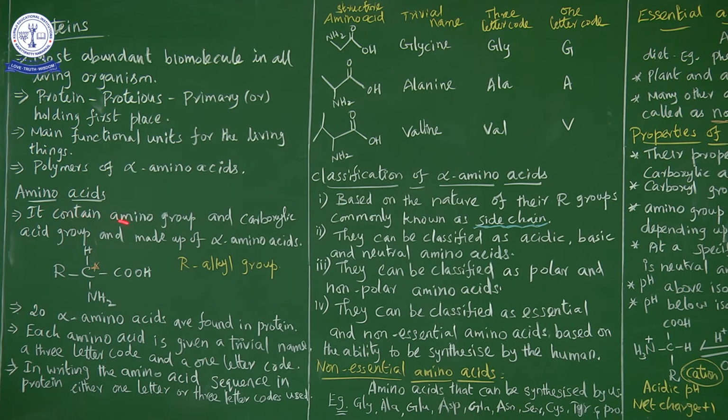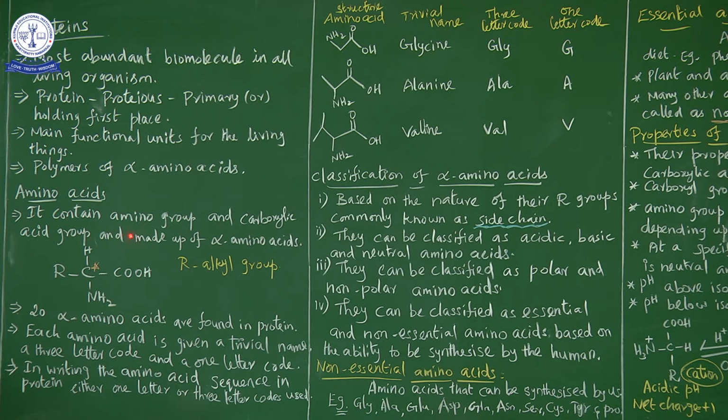Proteins are made up of alpha amino acids. Proteins are polymers of alpha amino acids.